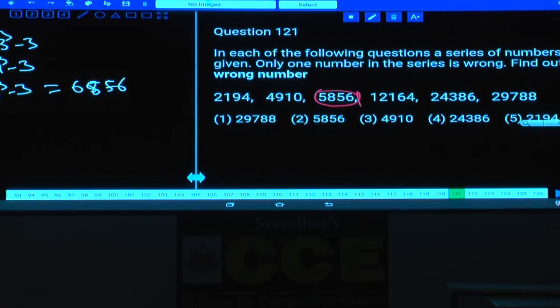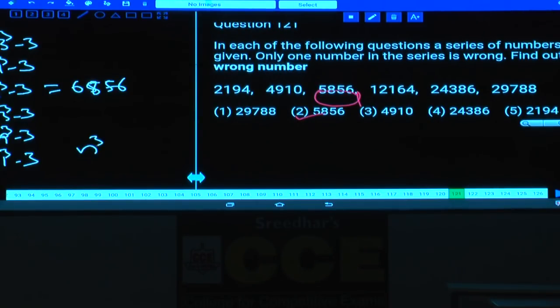Then 12164 can be written as 23 cube minus 3. And 24386 can be written as 29 cube minus 3. And finally 29788 can be written as 31 cube minus 3. Then what is the answer here? The answer is 5856 is the wrong one. All the given numbers can be written as n cube minus 3, where n is prime starting with 13: 13 cube minus 3, 17 cube minus 3, 19 cube minus 3, 23 cube minus 3, 29 cube minus 3 and 31 cube minus 3. And the wrong number is 5856 and the correct number is 6856.